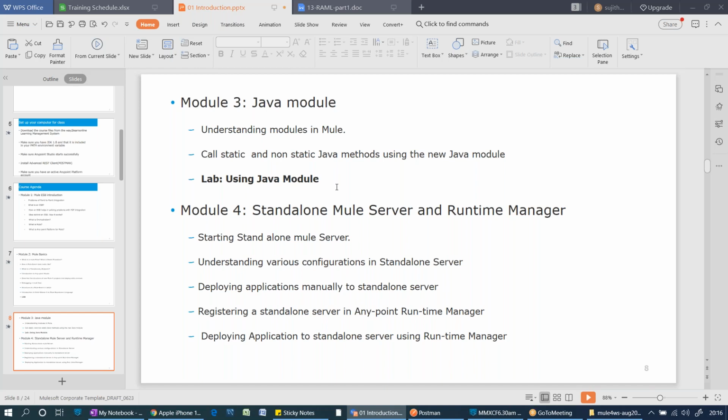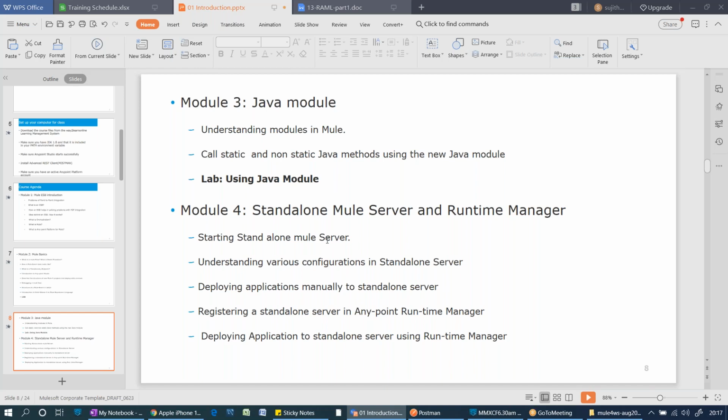Server will be, application will be deploying on-premises, but you can manage through cloud. That is the hybrid model. And the third one is on cloud. Everything is on cloud: management, deployment, everything. Mule has its own platform called CloudHub. CloudHub is a platform, and Mule is nothing but an iPaaS, integration platform as a service. It will give some platform, right?